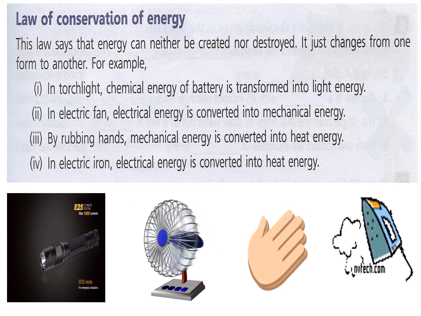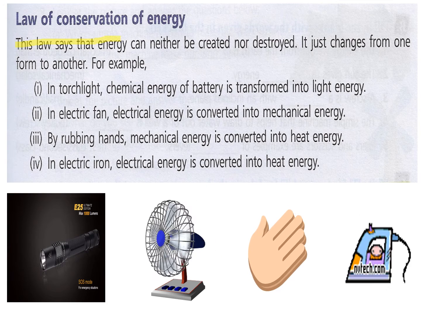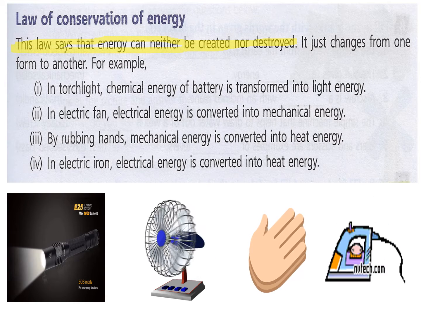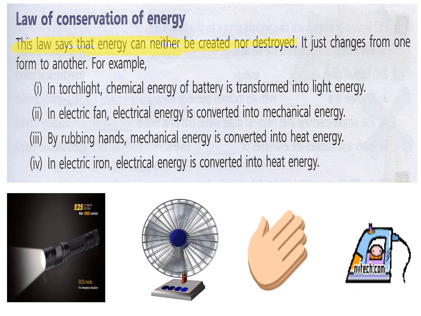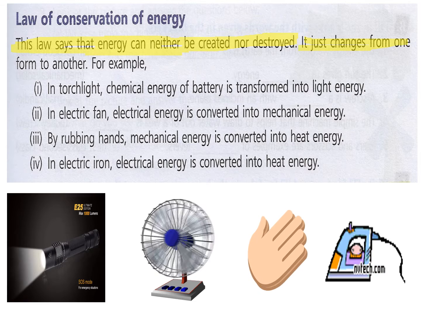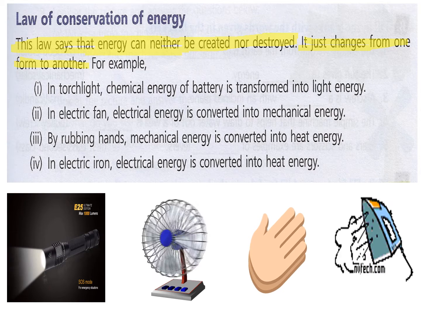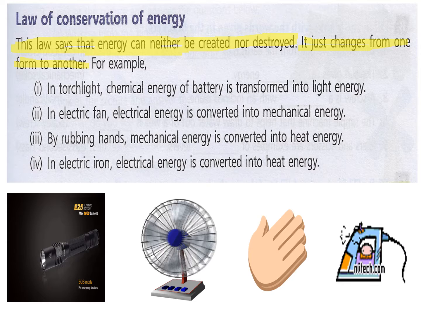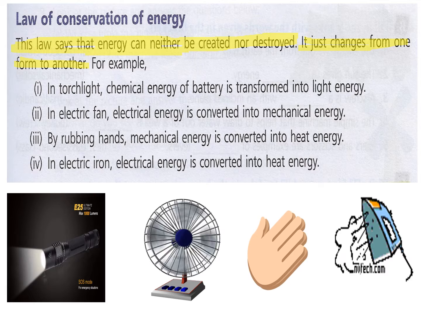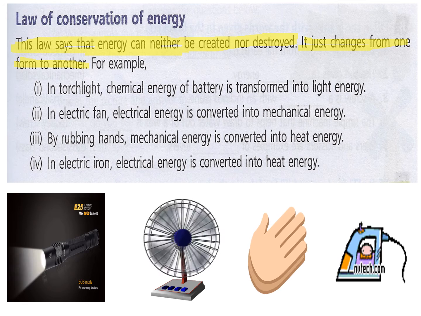Now this law of conservation of energy, this is a very, very important law. This law says that energy can neither be created nor destroyed. This I have highlighted. This is a very important law. You must learn it. Okay, and it just changes from one form to another. And the examples are also very, very important. So it changes from one form to another, means you can see the first example in a torch. You know a battery is there, so the chemical energy of the battery is changing into light energy. You can see here, in a torchlight, chemical energy of the battery is transformed into light energy.